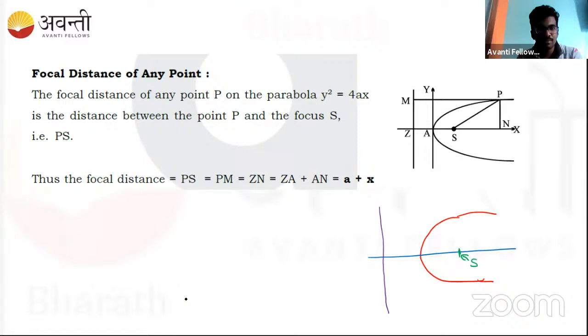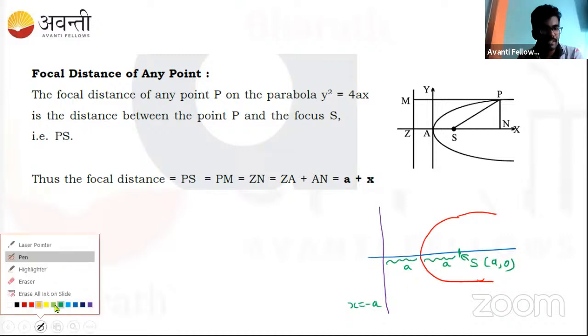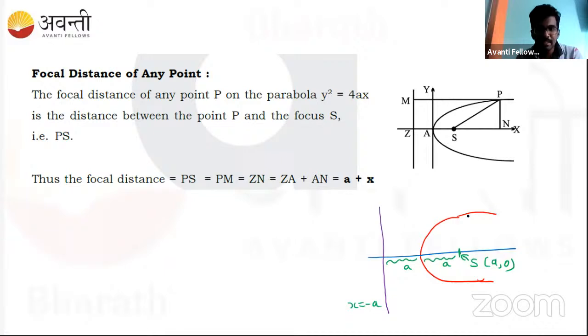What is the specialty? If this distance is A, this distance must also be the same, A. That's what the directrix is all about. X is equal to minus A is the directrix, and the focus we call a comma 0. Next, what is required? We can take any point on the parabola here.